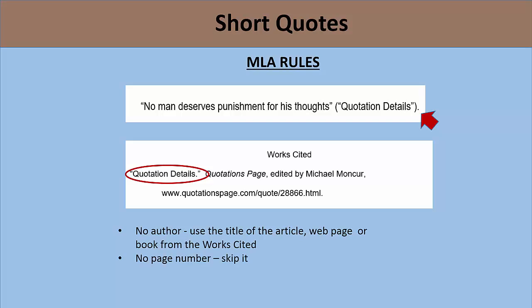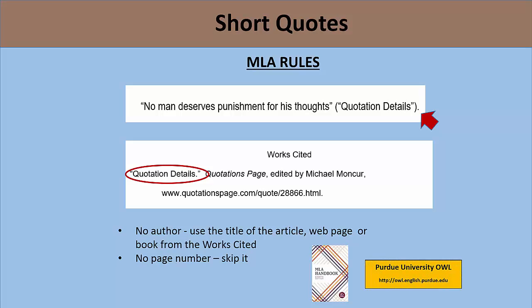Now there are many more details involving quotes. If you have further questions, you can refer to the MLA Handbook or a quality online website such as Purdue OWL to answer such questions.